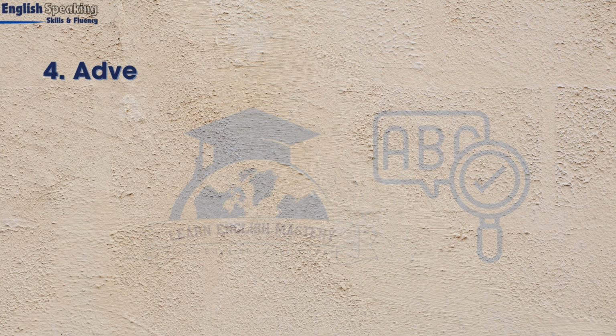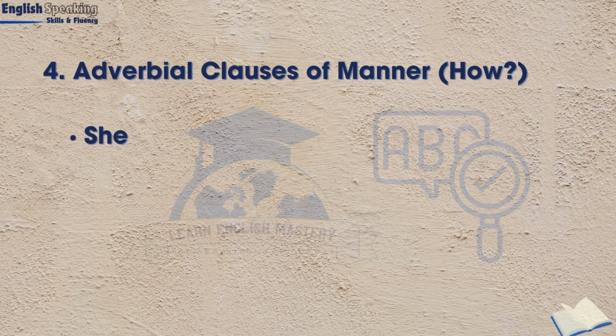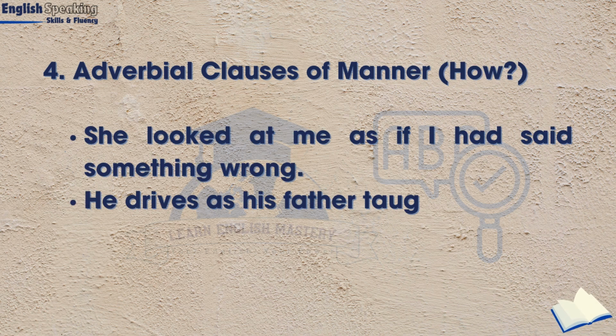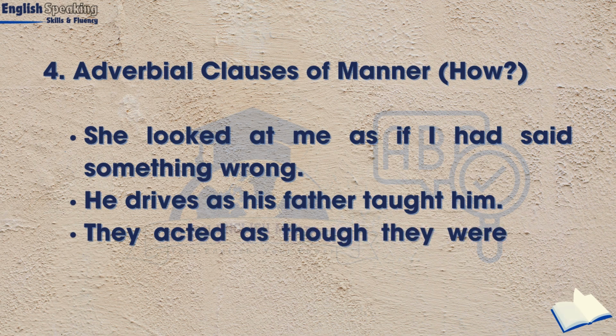4. Adverbial clauses of manner. How: She looked at me as if I had said something wrong. He drives as his father taught him. They acted as though they were best friends.